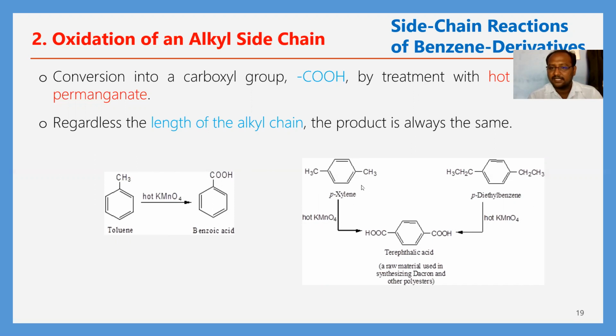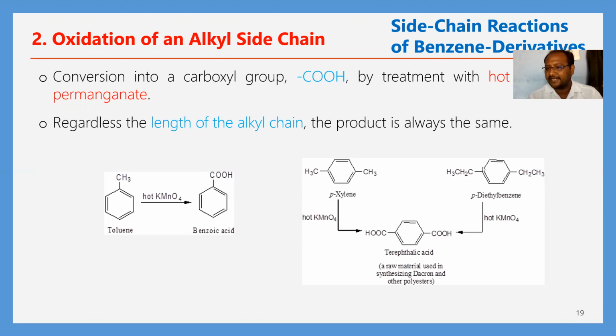Next, para-substituted compounds. In this case also there are alkyl side chains. This is the alkyl side chain, not the benzene ring. Both alkyl side chains undergo oxidation in the presence of hot KMnO4. We will get two carboxylic acids in the para position. Its name is terephthalic acid.